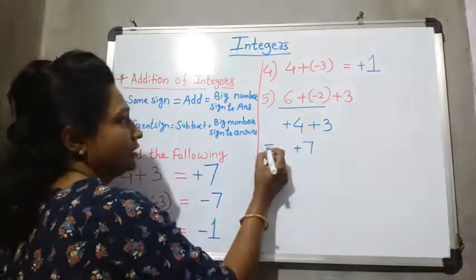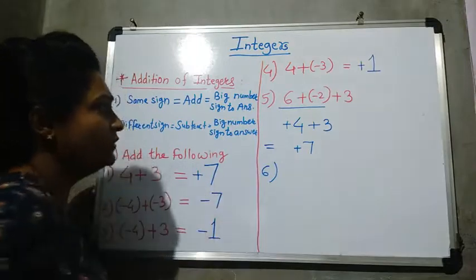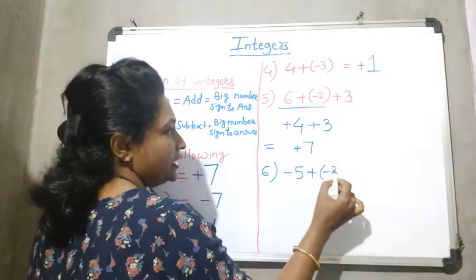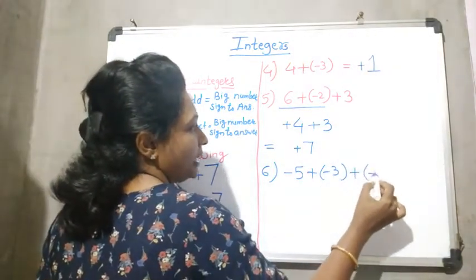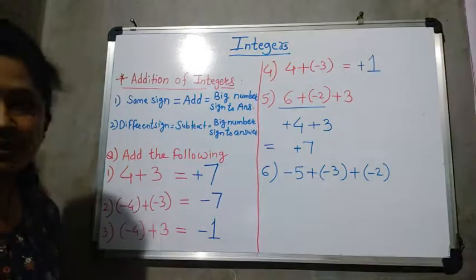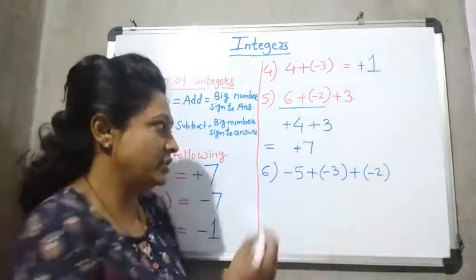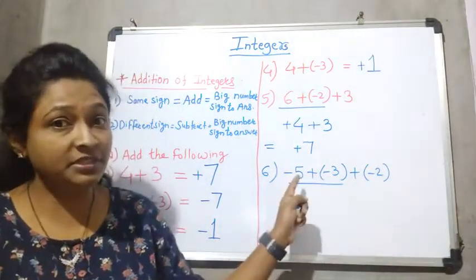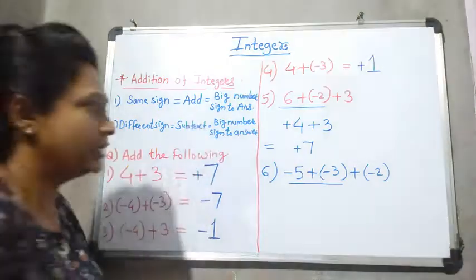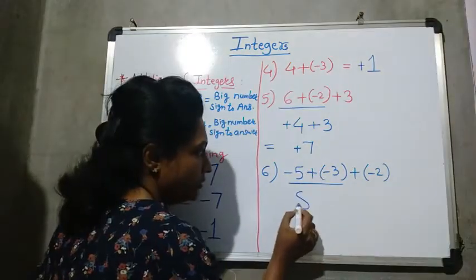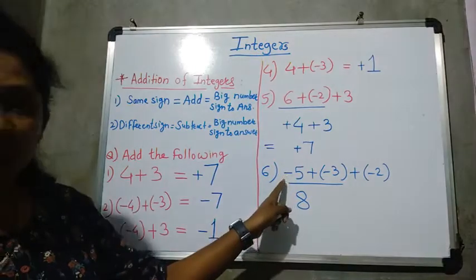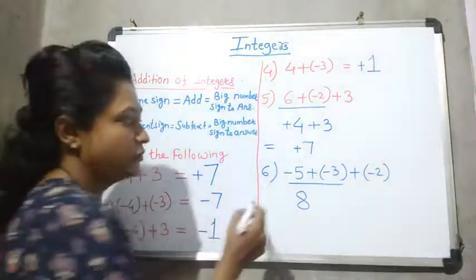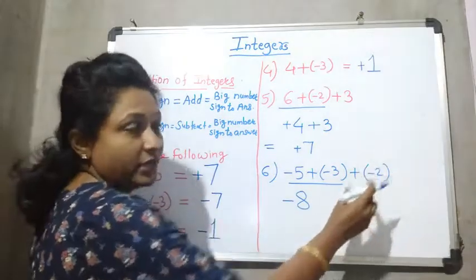Got it? Now listen, I will take one more example. If I take minus 5 plus minus 3 plus minus 2, we will do it like this. First we solve these two, minus 5 minus 3. Both have the same sign, so same sign means we add the numbers: 5 plus 3 is 8. Only the numbers you add, 8. Now give the big number's sign. Here 5 is big, and 5 has a negative sign, so negative. Now you can take this minus down.